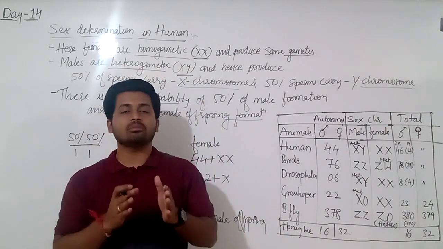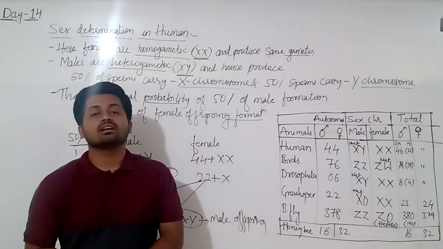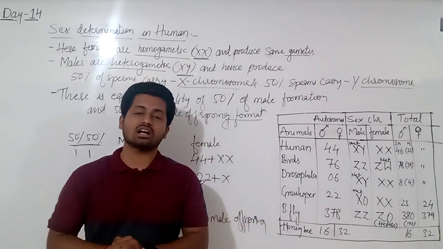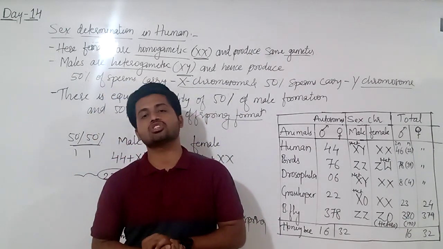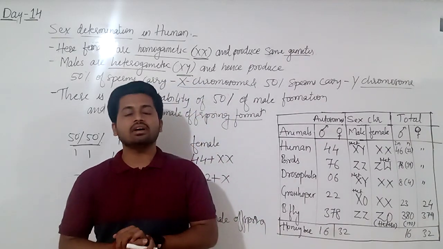In haplodiploid, I told you that the number of chromosomes decides the sex of the offspring. So here it completes the sex determination topic, and in the next class we will start with the next topic, that is mutation and genetic disorders. Okay, till then read well. Thank you.